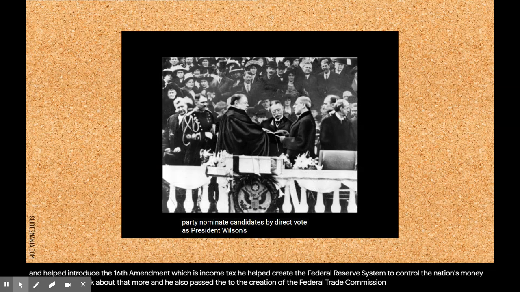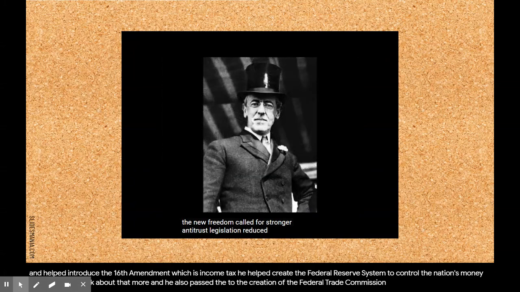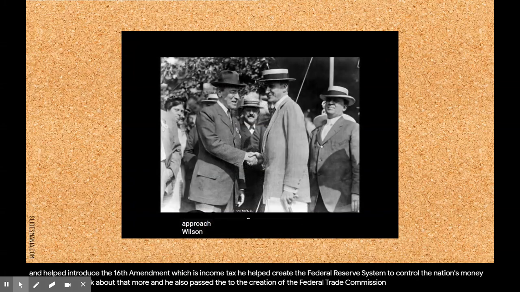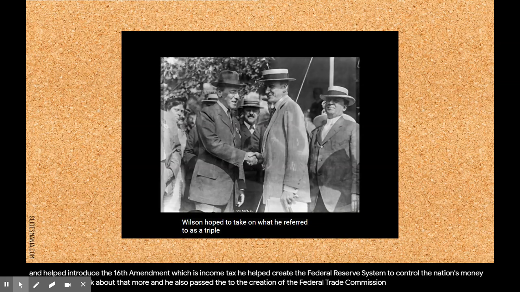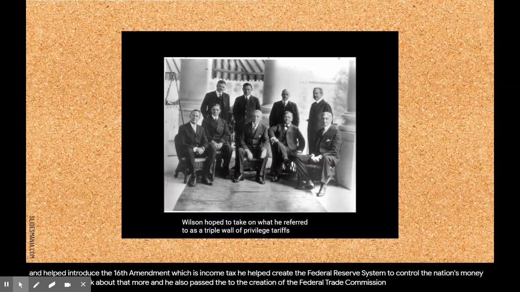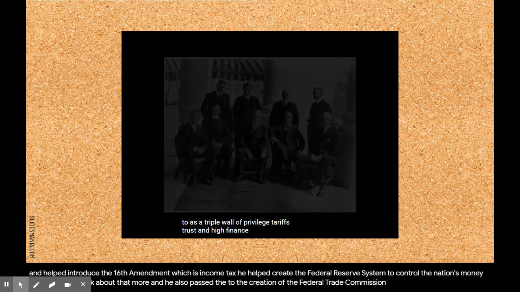As president, Wilson's platform, known as the New Freedom, called for stronger antitrust legislation, reduced tariffs, and extensive banking reform. With this approach, Wilson hoped to take on what he referred to as a triple wall of privilege: tariffs, trusts, and high finance.